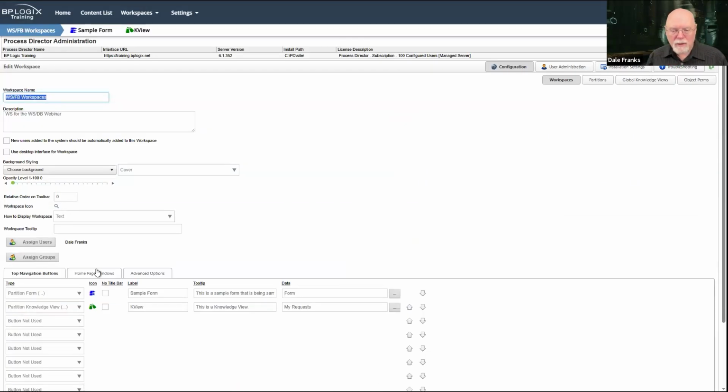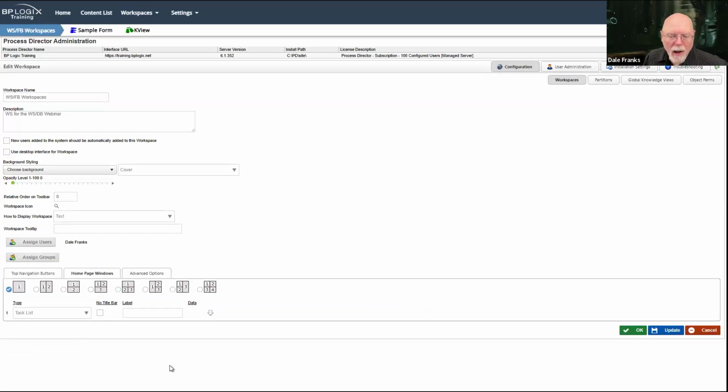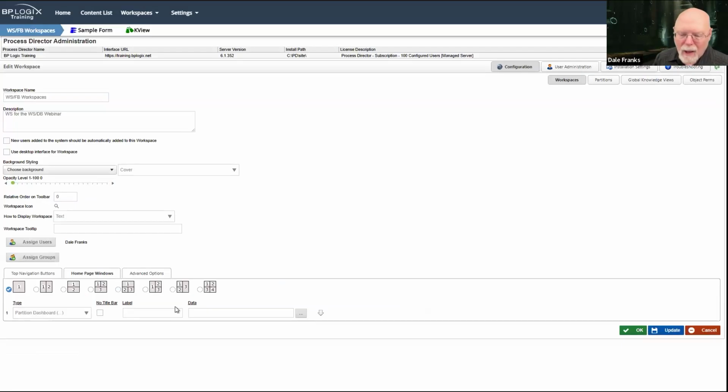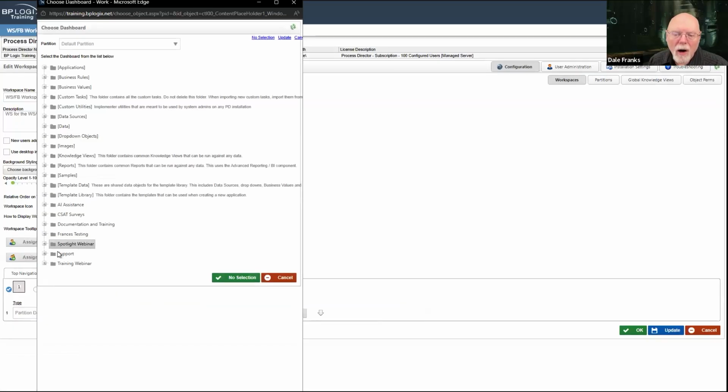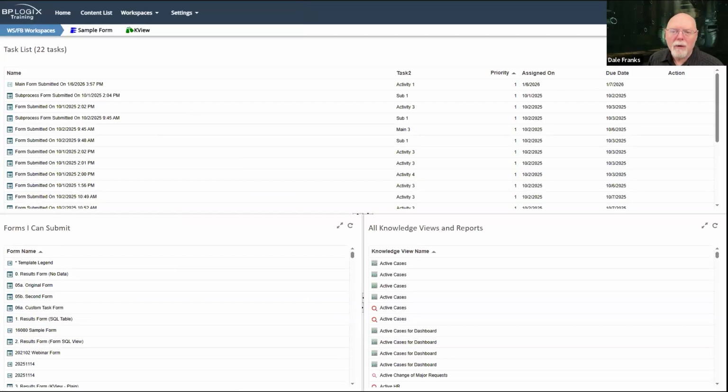So for this workspace, what we're going to do is go to the home page windows, and we're going to set this back to a single window portlet. And this time, instead of showing the task list, we are going to grab a partition dashboard, and we're just going to select our workspaces and dashboards, and there is our webinar dashboard, and we're going to update here. Then we're going to go back over here and we're going to refresh our screen.